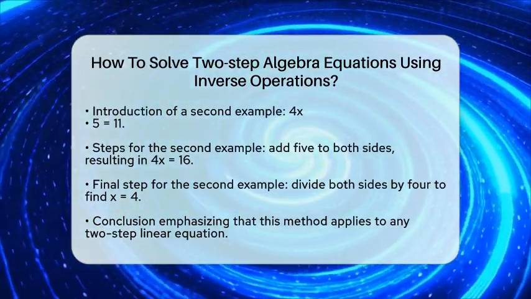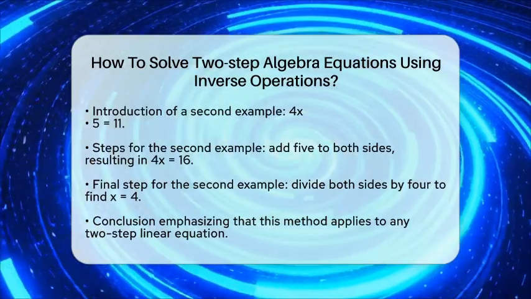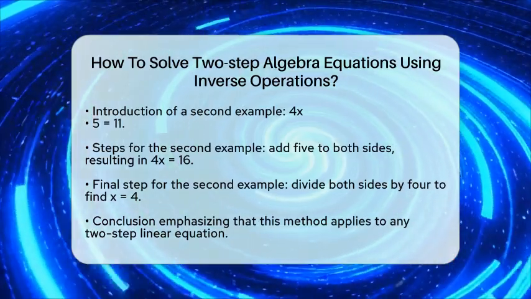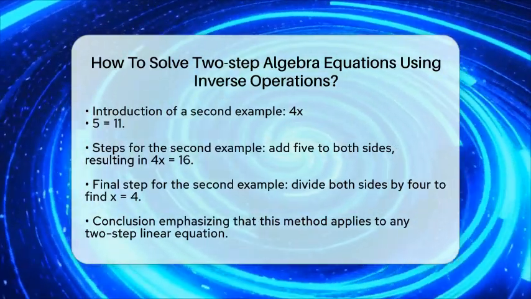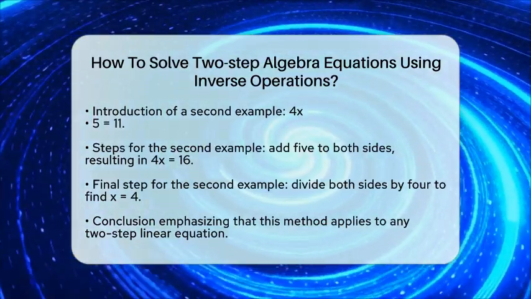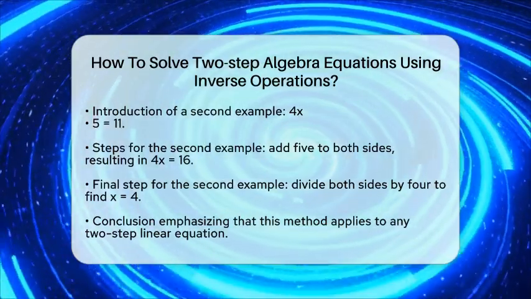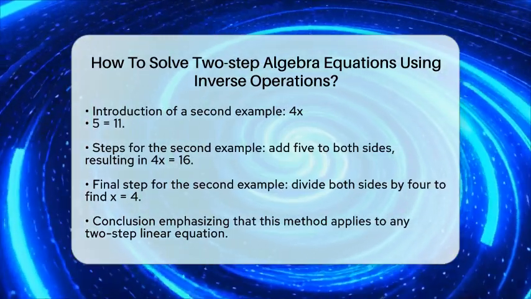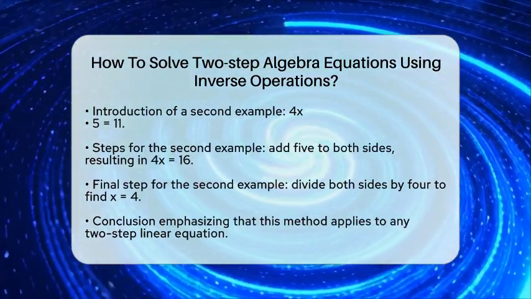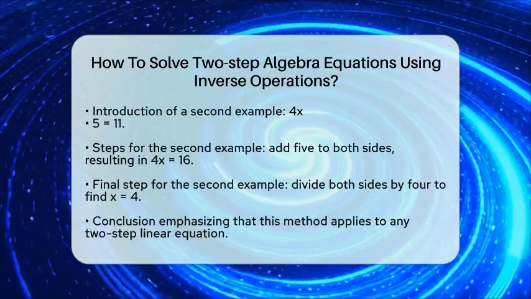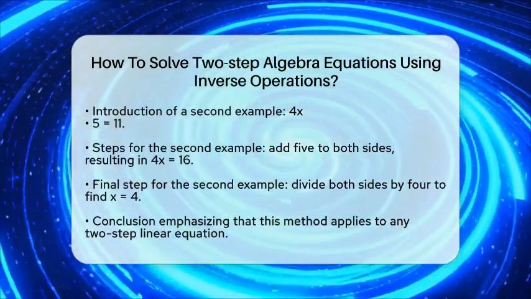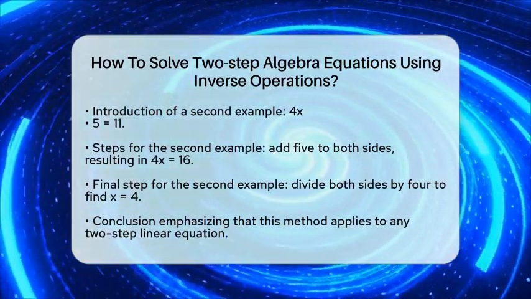This method works for any two-step linear equation. By applying inverse operations in reverse order, we can systematically isolate the variable and solve the equation. Remember, addition and subtraction are inverses, just like multiplication and division. So, the next time you encounter a two-step algebra equation, just follow these steps, and you will be able to solve it with confidence.